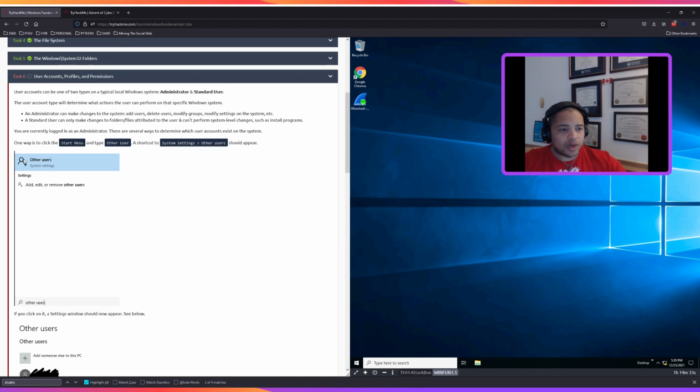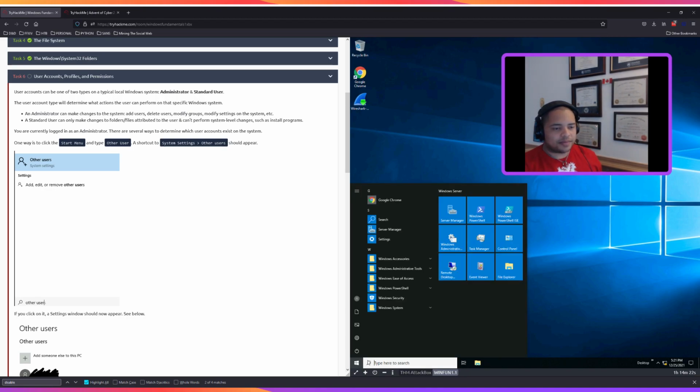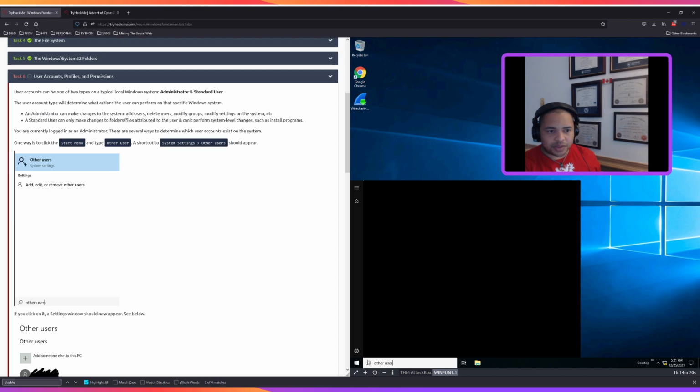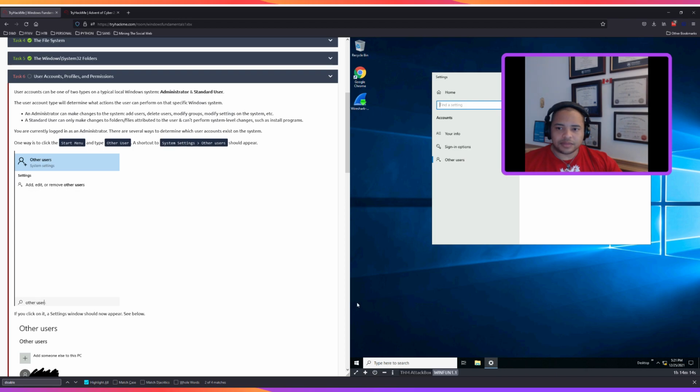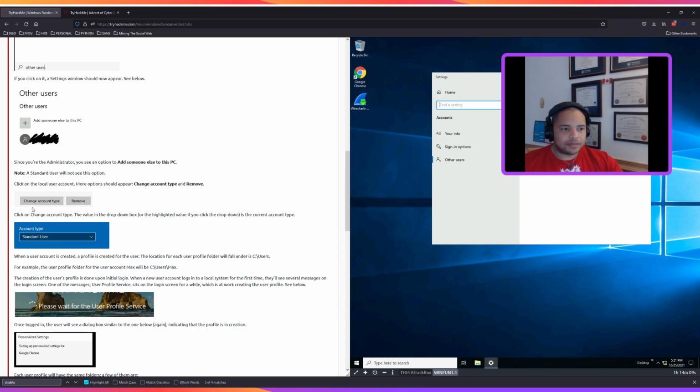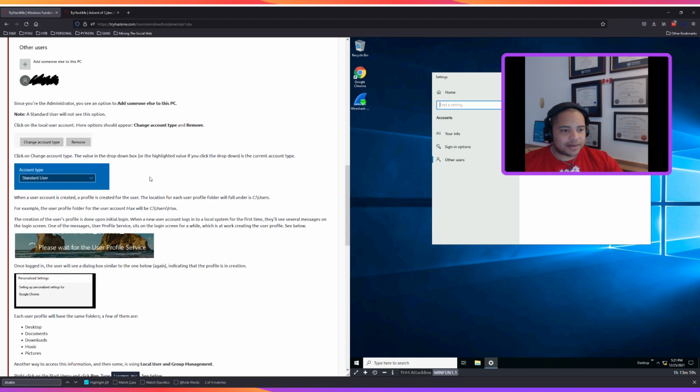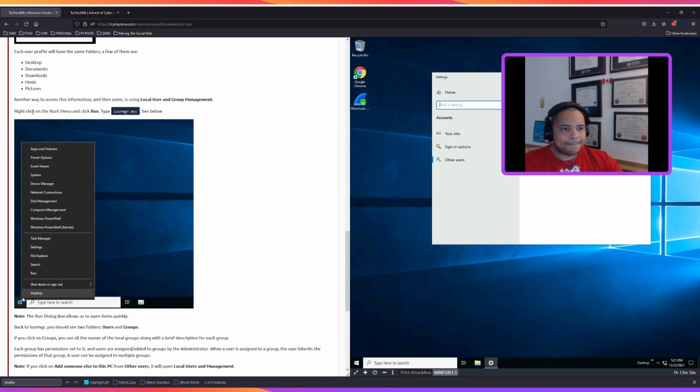All right. One way is to click the Start menu and type Other User. A shortcut to system settings, other users, should appear. So let's try that. Go there. Other User. Hey, it's a TryHackMe local account. Great. Since you're administrator, you can see an option to add someone else to this PC. Dope. Standard user cannot do that. All right. Ooh, this looks interesting.